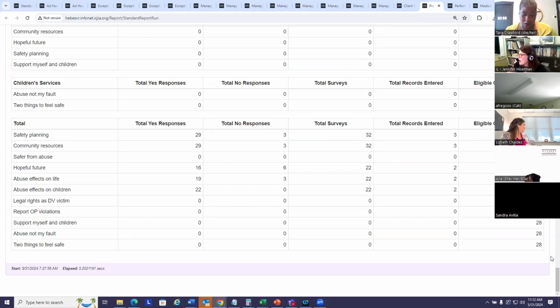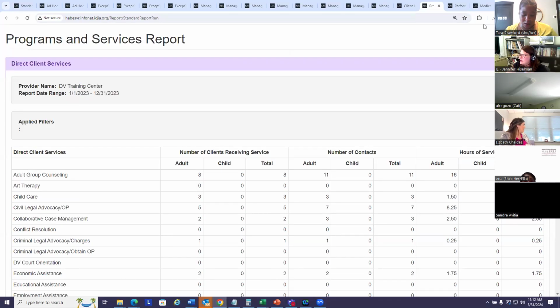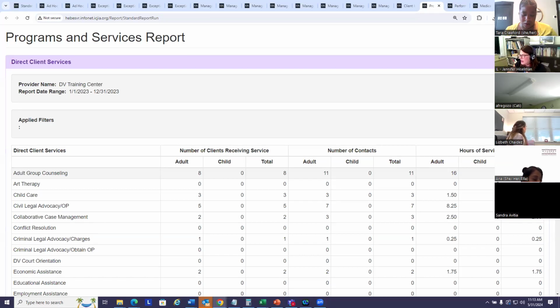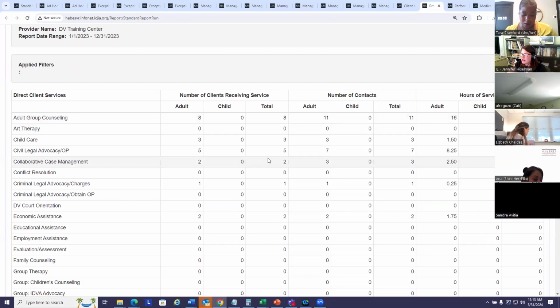So here is my services report. Again, for just my center, I selected the main center only, not the satellite location. Calendar year 2023. This provides an unduplicated count of all the people that received each service by service category, number of contacts, and then hours of service. And all of these are unduplicated within each category.